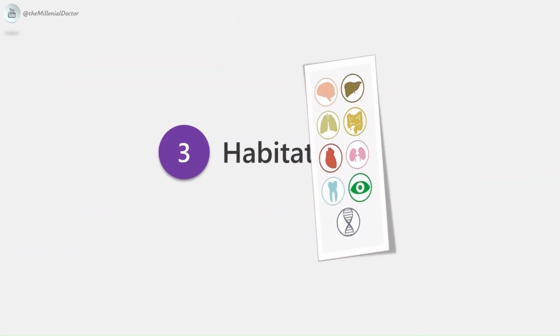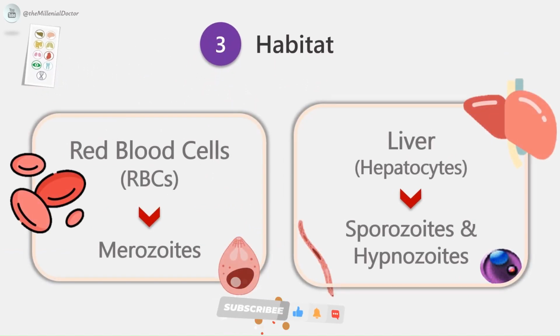Next, habitat. The Plasmodium parasites are seen in the red blood cells (RBCs) in the form of merozoites, whereas they are seen in the liver, specifically the liver cells, hepatocytes, in the form of sporozoites and hypnozoites. Hypnozoites refer to the latent phase of the parasite, which reside in the liver cells.